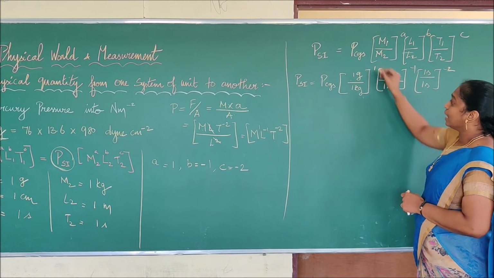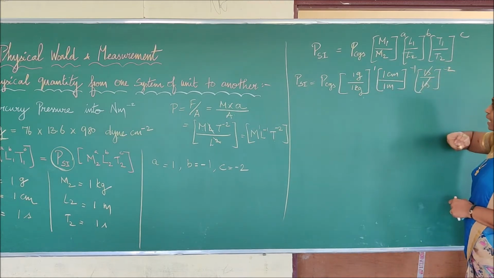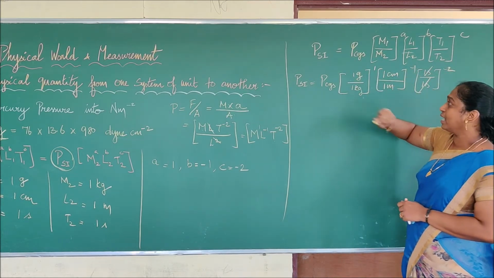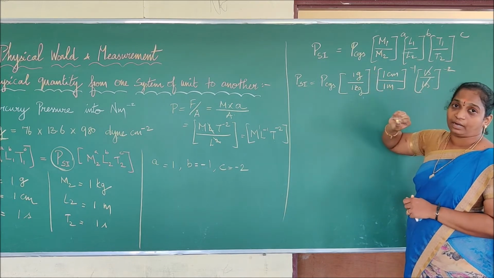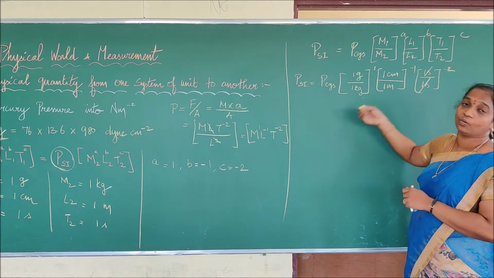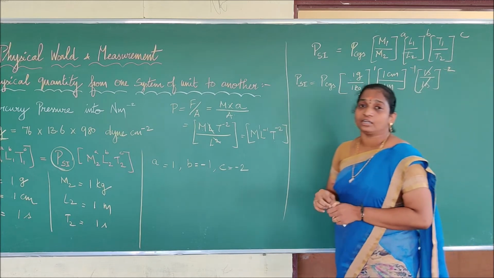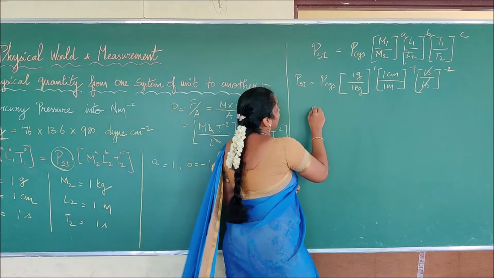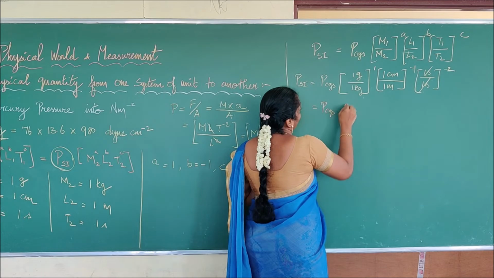Now we are going to cancel. So here second and second will cancel, but centimeter and meter will not be cancelled. Gram and kilogram will not be cancelled. So we have to convert them into the same term. In order to convert them into the same term, we know that, so what is the term? We can say that P CGS is equal to, so what?